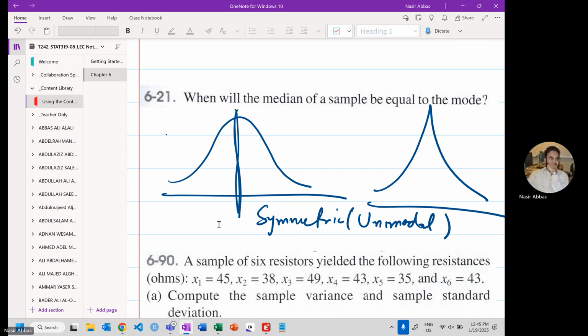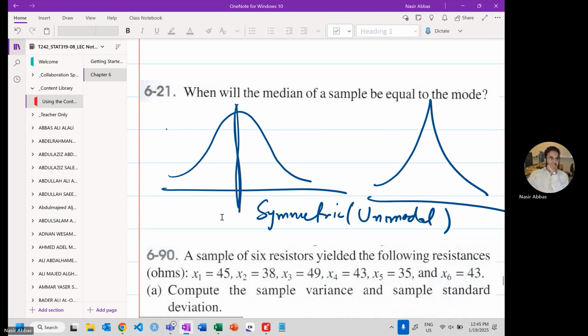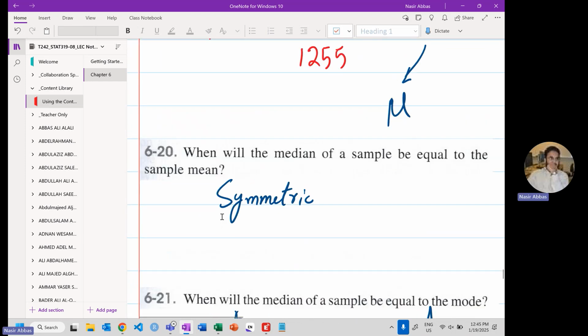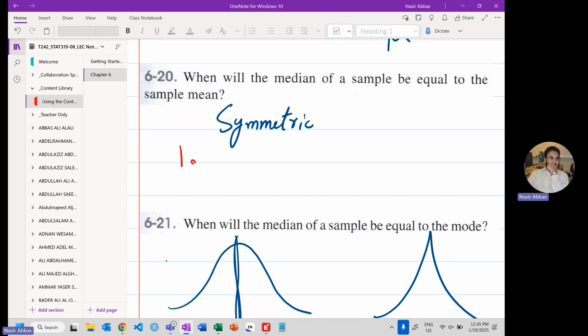Yes. Which one? Here? When will the median of a sample be equal to the mean? 1, 2, 3, 4, 5. Compute the median: 3. Compute the mean: also 3. Or 1, 2, 2, 3, 3, 3, 4, 4, 5.